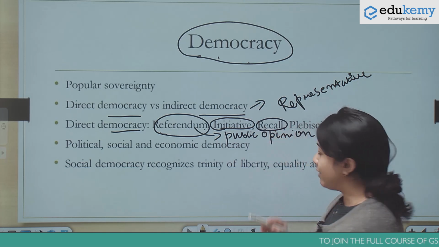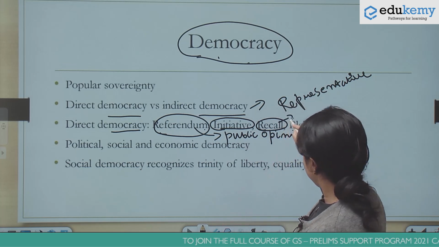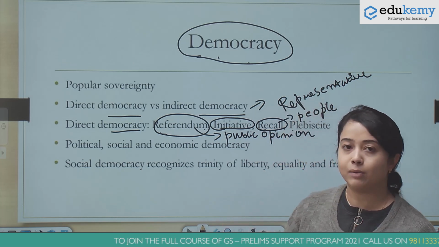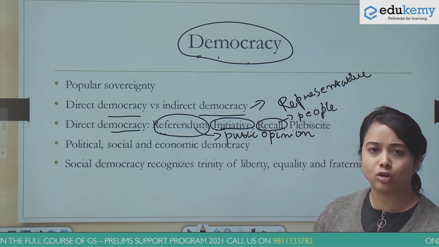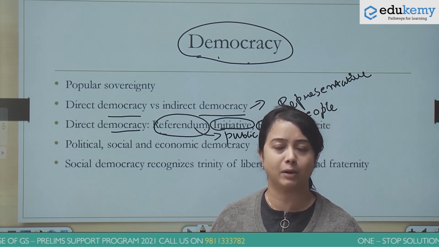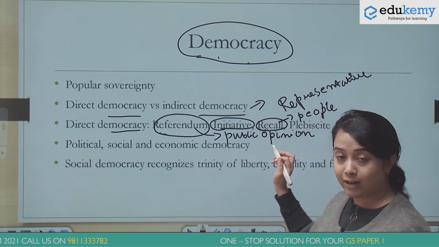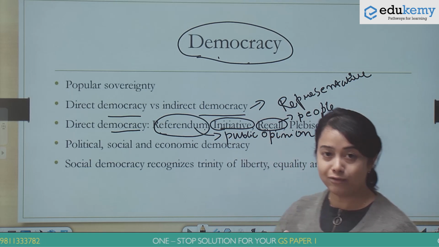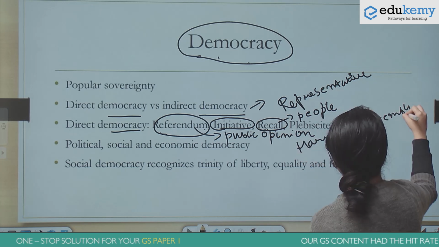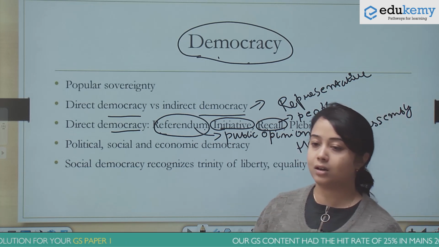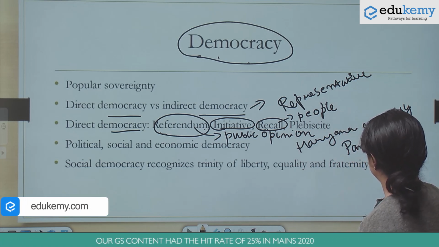Recall. Recall is that the people can recall their representative even before the end of their term in case they are not satisfied with the work that is being done by that particular representative. Recall is especially important for us because the Haryana Assembly has recently passed a Panchayat bill which gives the right to recall.